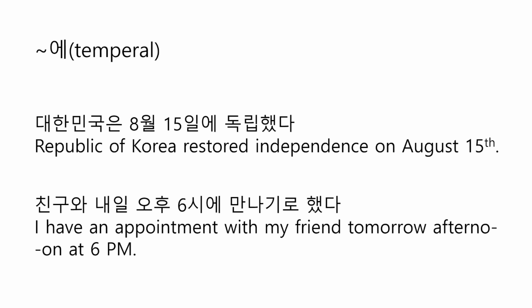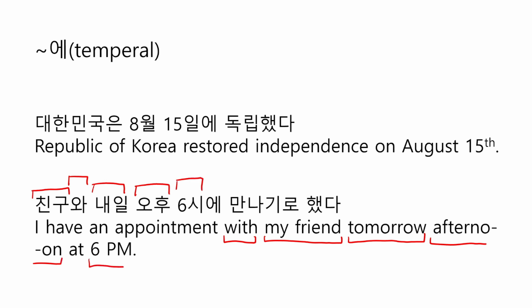independence. And the second one is 친구와 내일 오후 6시에 만나기로 했다, which means I have an appointment with my friend tomorrow afternoon at 6 p.m. So 친구 means my friend, and 와 means with, and 내일 means tomorrow, and 오후 means afternoon, and 6시 means 6 p.m. and 에 is adverbial case particle, which is translated into at in this sentence, and 만나기로 했다 means have an appointment.